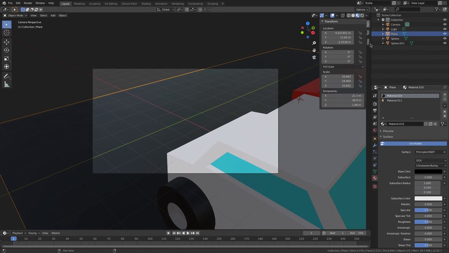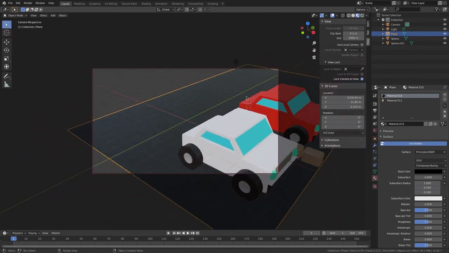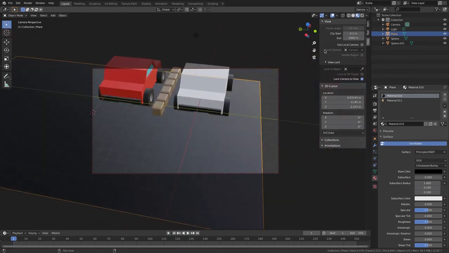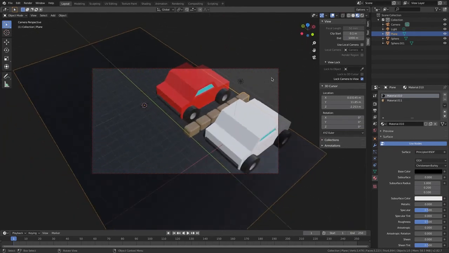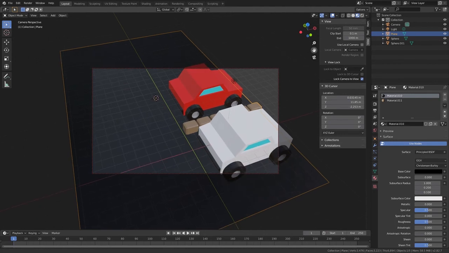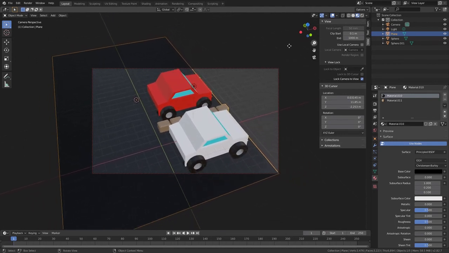Now I'm going to go Item, View, and Lock Camera to View. I'm going to zoom out and put it to a view I want it in. So maybe like that. That'll do. Good.